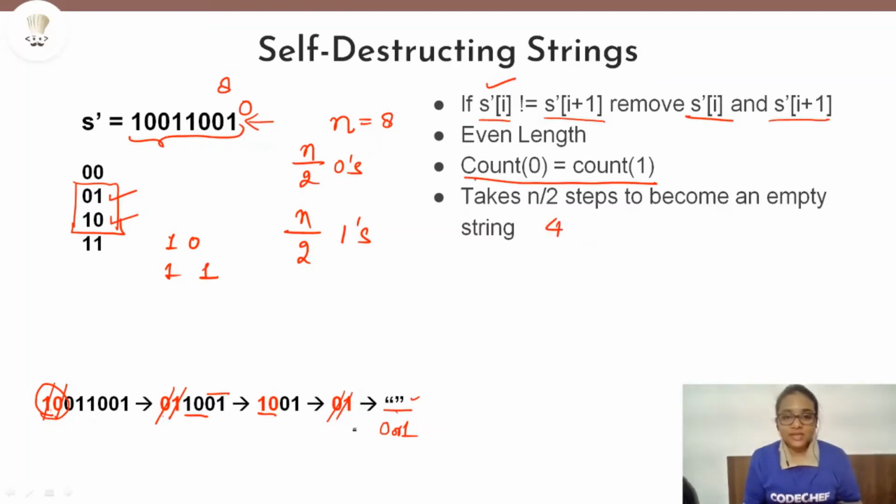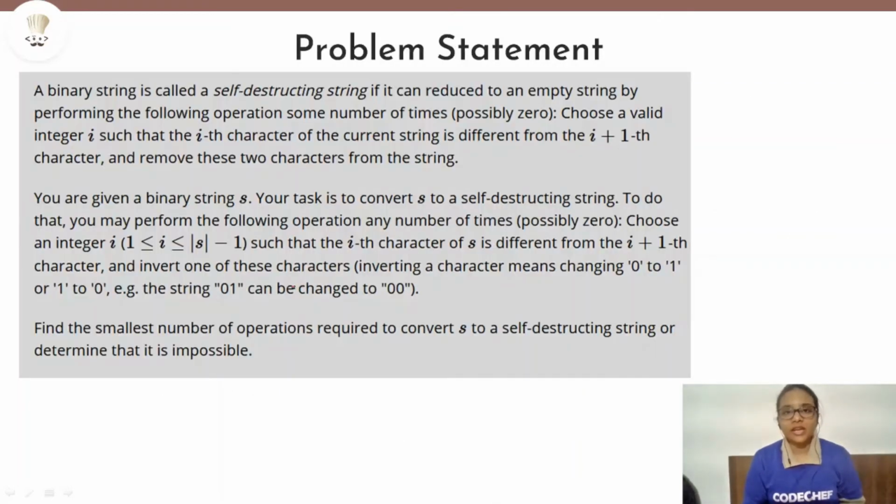And you can also see in this example here that we have equal number of zeros and equal number of ones, that is 4 ones and 4 zeros, and it is taking 4 steps to become an empty string, that is n by 2 steps, because each time we are removing a pair. That is why it will take n by 2 steps. Now that we have understood what is a self-destructing string, let's move forward in our question.